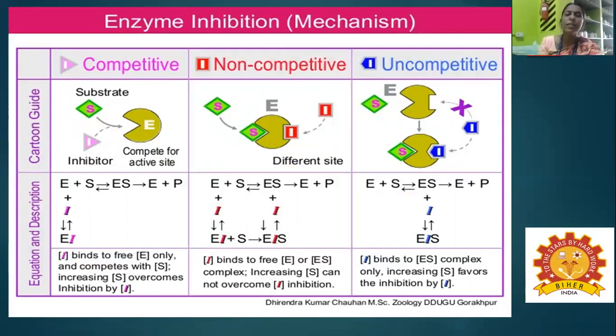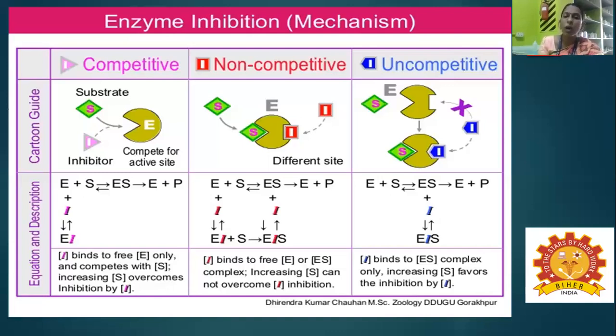So competitive means that at the active site, a structurally similar compound, the inhibitor, comes and binds with the enzyme and forms EI. It competes with the substrate, and increasing the substrate concentration overcomes the inhibition. In the second case, non-competitive means the inhibitor comes and binds to a site other than the active site, and binds either with the free enzyme or with the enzyme substrate complex.